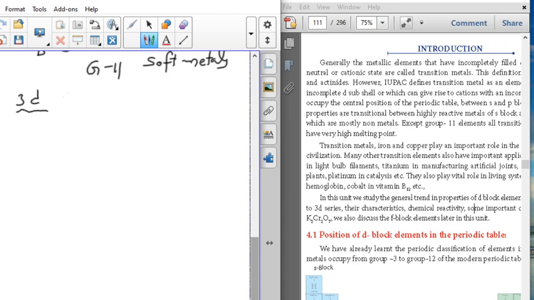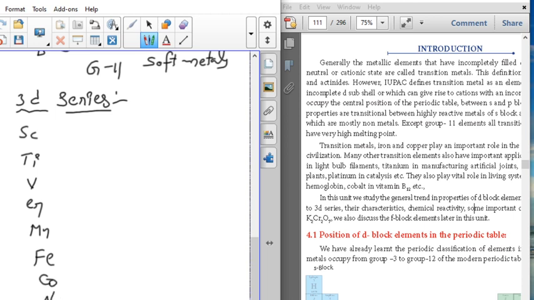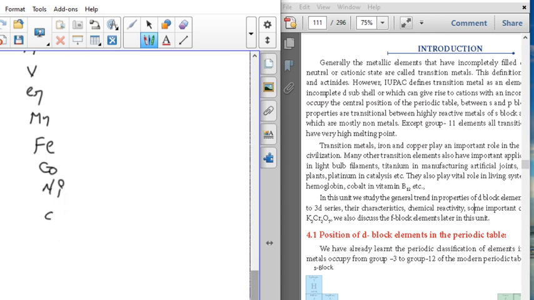The 3D series elements are very important for us. Most of the properties we are going to discuss only for the 3D series. The 3D series is scandium, titanium, vanadium, chromium, manganese, iron, cobalt, nickel, copper and zinc.